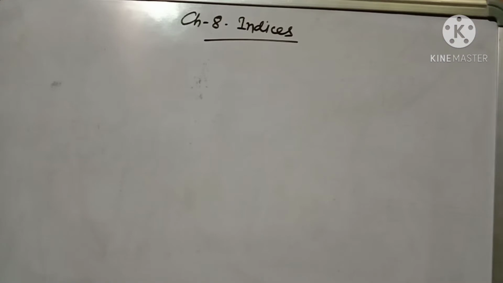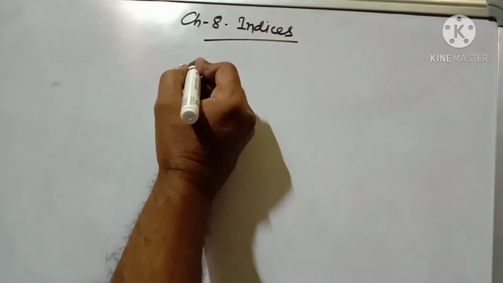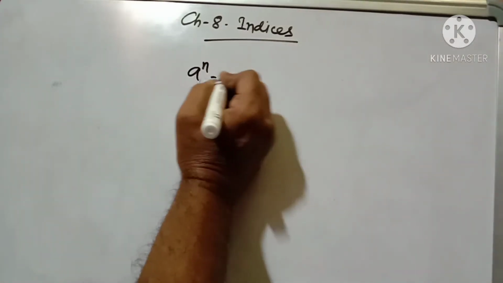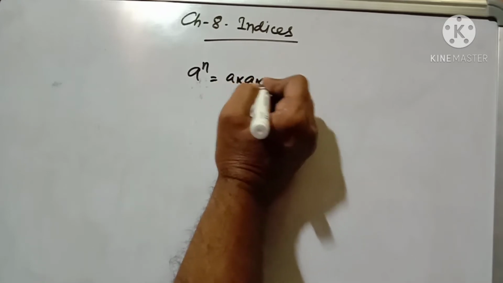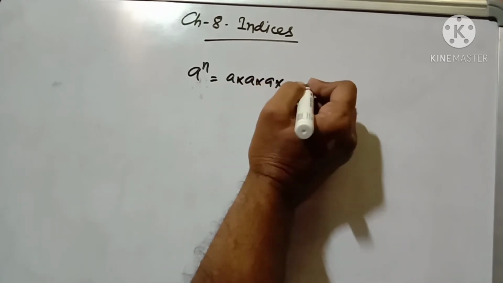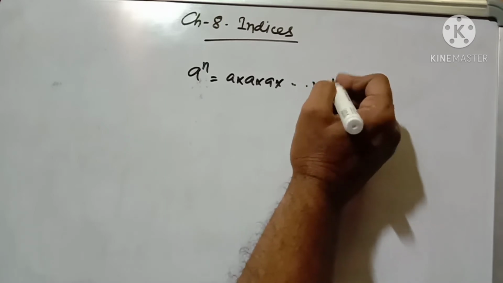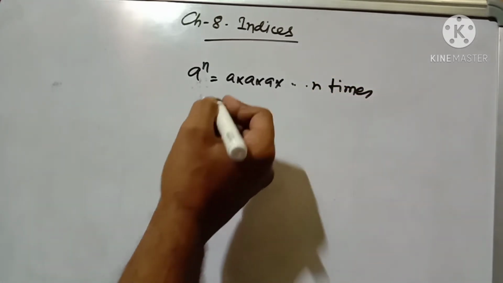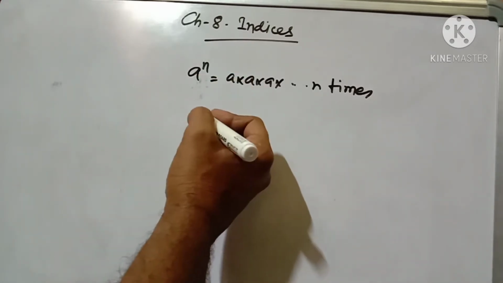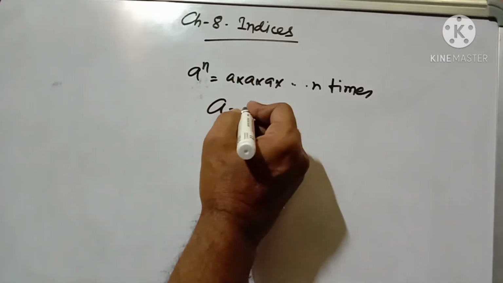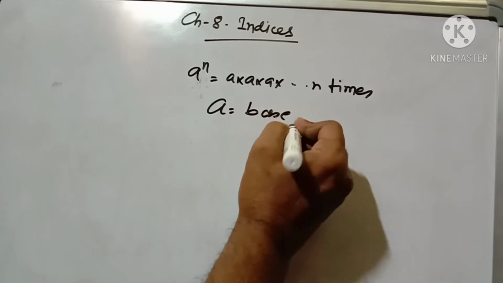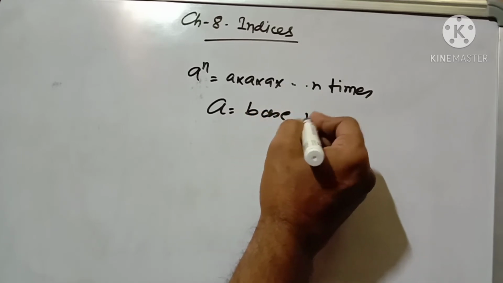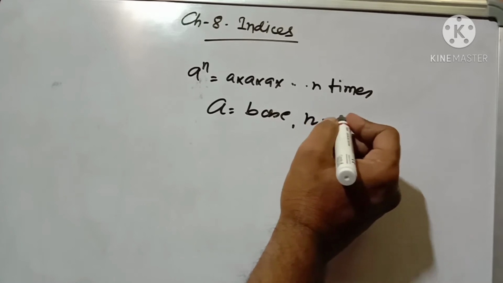We studied in previous classes that if a is any real number and n is a natural number, then a to the power n means a into a into dot dot dot up to nth times. So this one I can write as a to the power n, where a is your base and n is your indices or exponent.